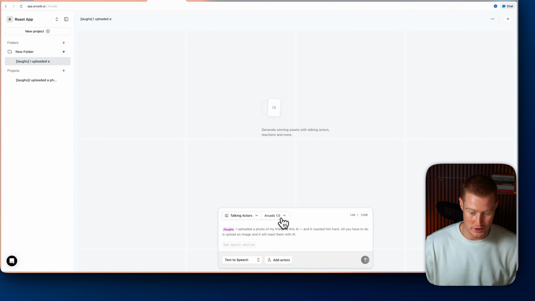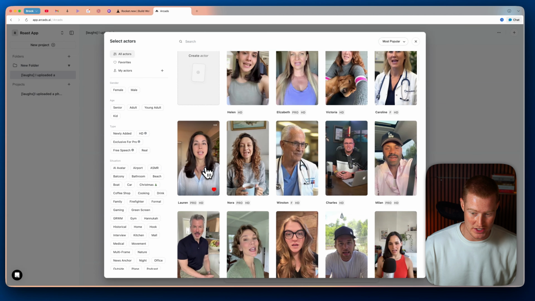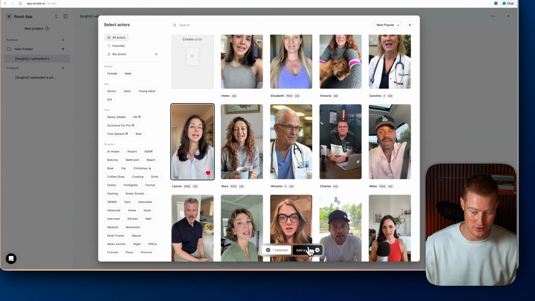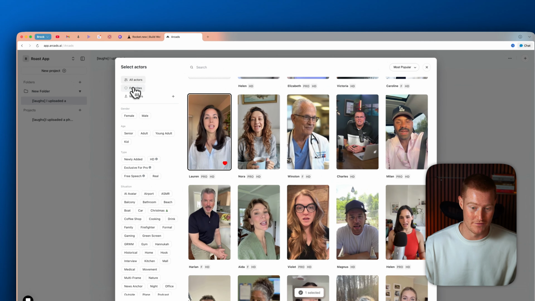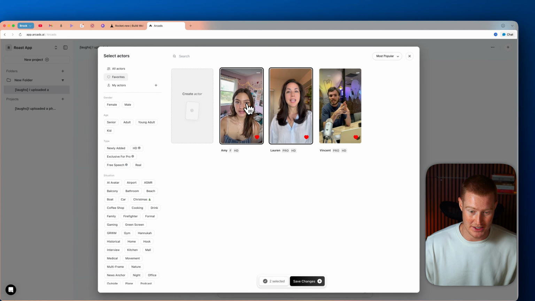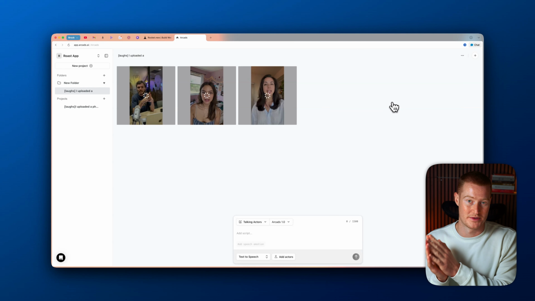I'm going to select Arcads 1.0 and select our actor, and I like this one here. I've used it before, so I'm just going to use this one. Click on add actor, and I could actually select multiple of them. So let me select a couple here, click on save changes, and now we have all three of these people. I just click send, and it's going to generate three talking videos from this one singular prompt that I gave it.